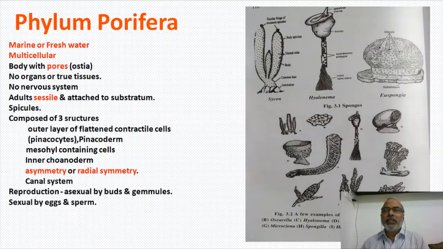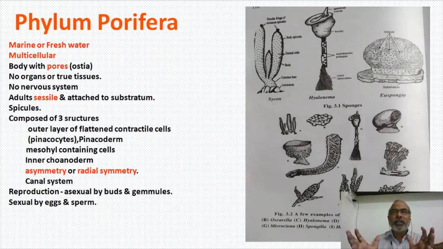Robert E. Grant did a great work, and based on that, he established the phylum Porifera. Here, pore means pores, and fera means bearers. So they are the pore bearers. Their body has a lot of small pores, like an earthen pot you might have seen.